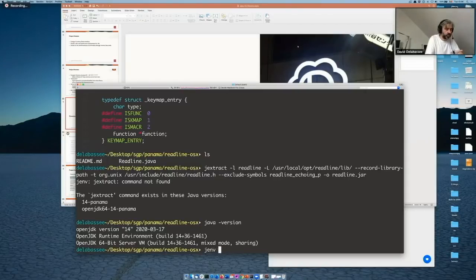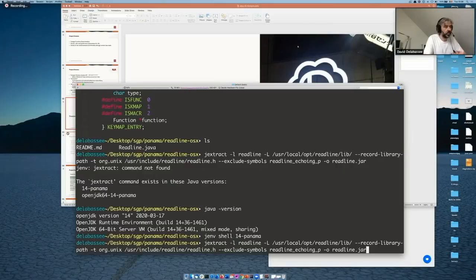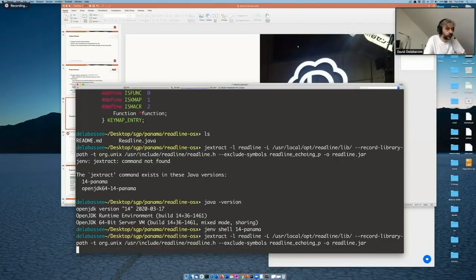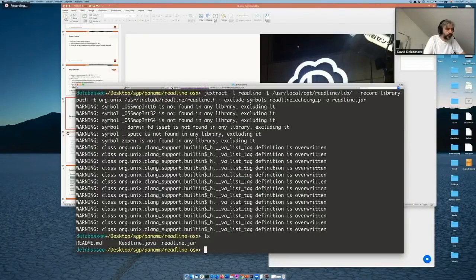So I'm going to switch to a specific JDK build that supports Panama. Panama, yes. So let's invoke gextract again. Okay, a bunch of warnings, but this is an early access build. Now I have this jar that has been generated.